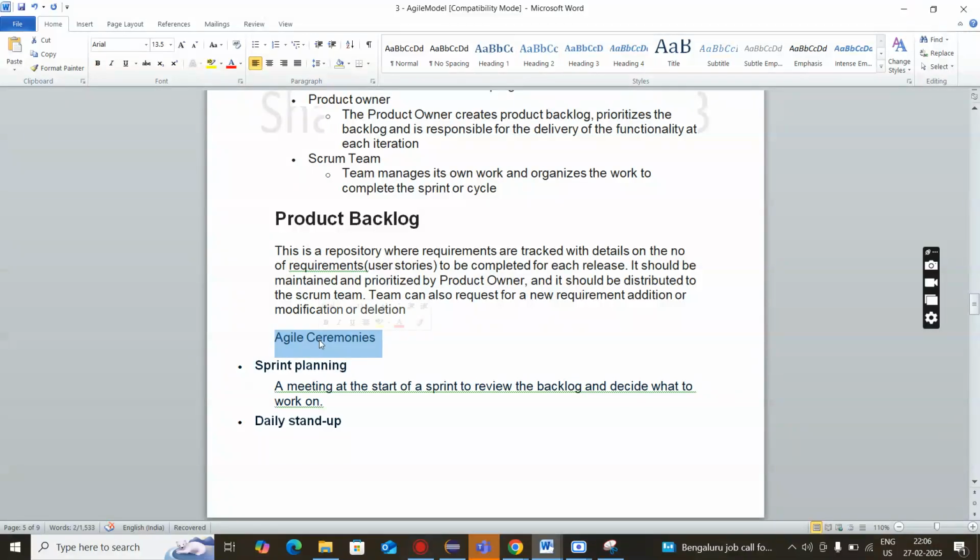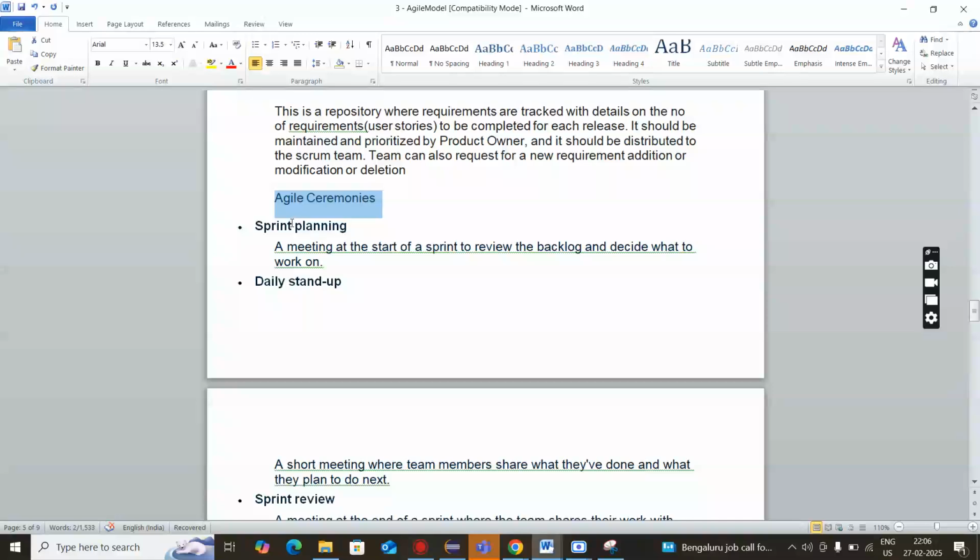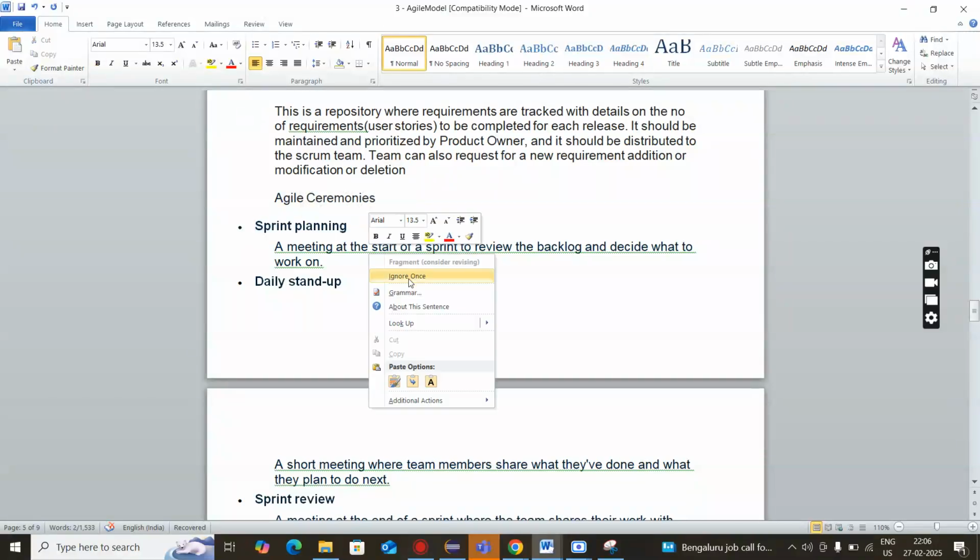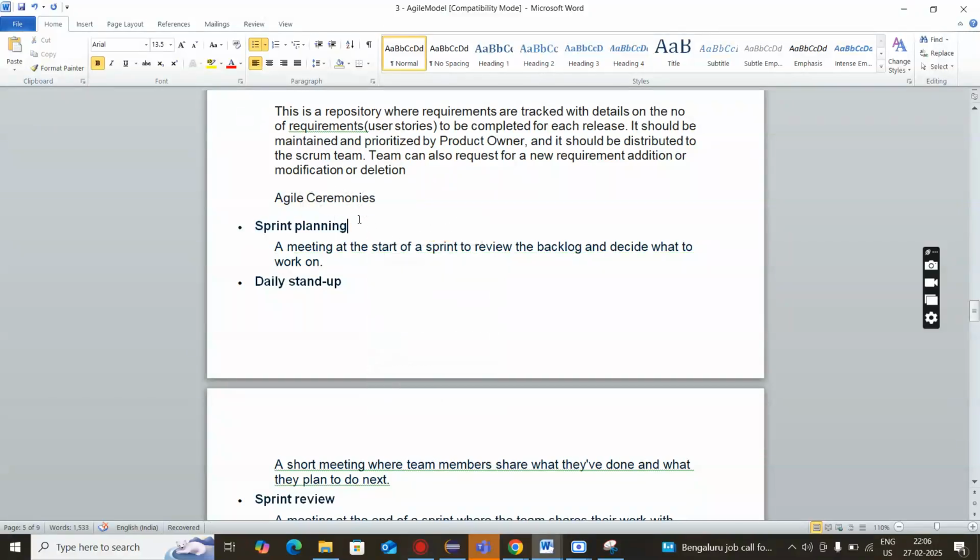First is agile ceremonies. So what exactly are agile ceremonies? In agile ceremonies we have sprint planning. Whenever we are working on any application, in a sprint, that is in one cycle, maybe I have a sprint of 20 days. So we should have a plan for that: how we can achieve that target in the given time duration. That is what we call sprint planning.